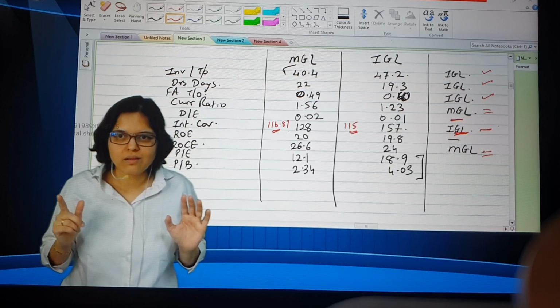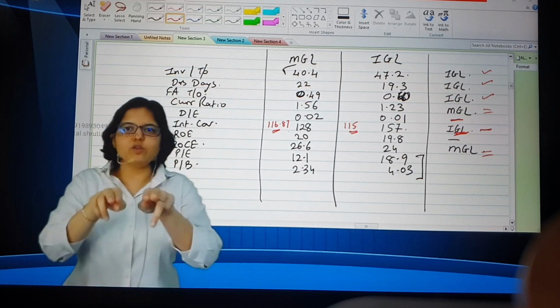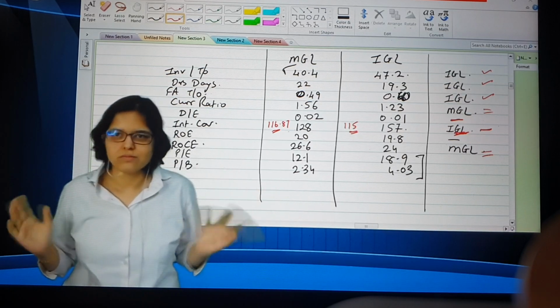That is where IGL was better. Yeah, actually, or I mean, I will write both. So you give 1 point to both, or you just skip out, you give 0 to both. That can also be done.